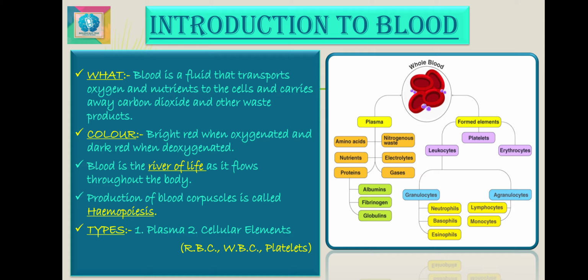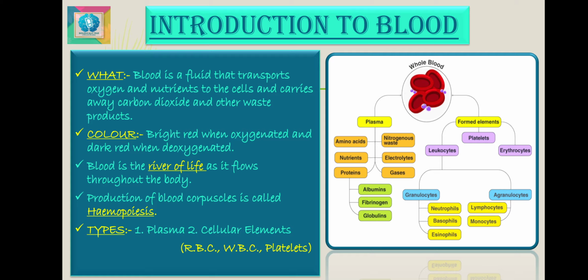The science which deals with the study of blood is called hematology, and the production of blood corpuscles is termed hematopoiesis. Blood is required by every body organ and system. Like the digestive system, it digests and absorbs nutrients which get transported to every body cell through blood. Oxygen absorbed from the lungs is carried to all the body parts by the blood. The excretory products are also transported by blood to the kidneys for filtration and urine formation. Hormones are circulated to the whole body through blood.